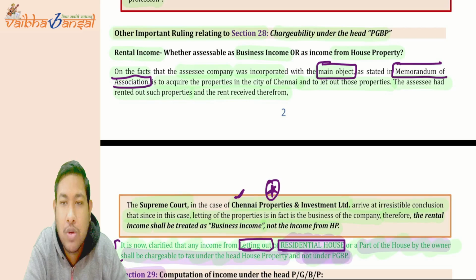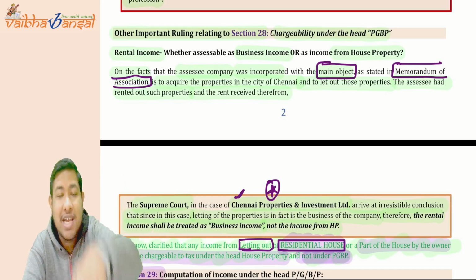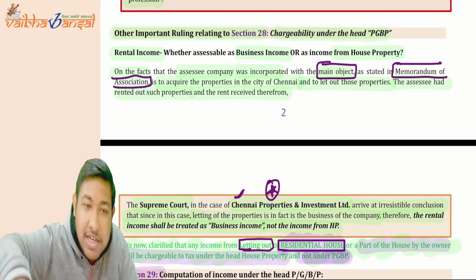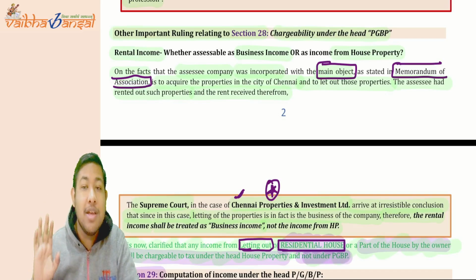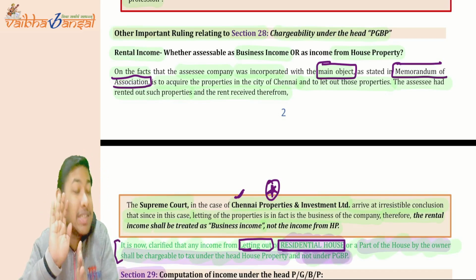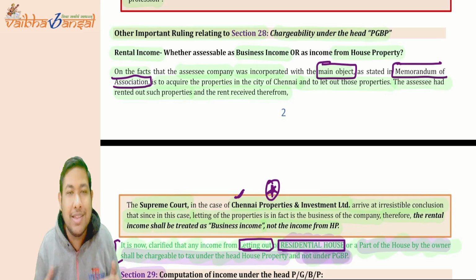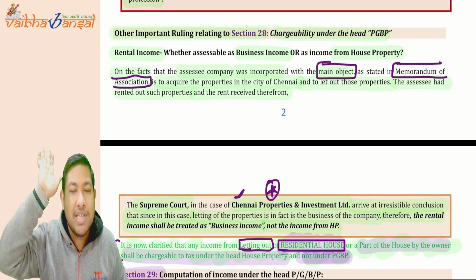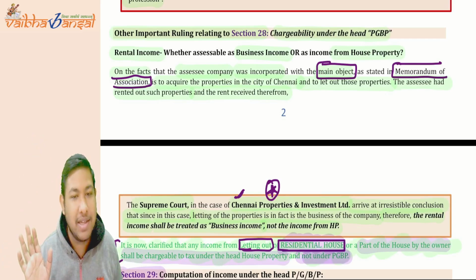But in the Finance Act 2024, the government has clarified that if you are renting any residential house and earning some rental income from that, then the rental income from that particular residential house is going to be taxed under the head house property and not PGBP. So for rental of a residential house, it is always and always house property. But other than a residential house, for example commercial buildings, it is going to be taxed under the head PGBP only, according to the Chennai Properties and Investment Limited case by the Supreme Court.